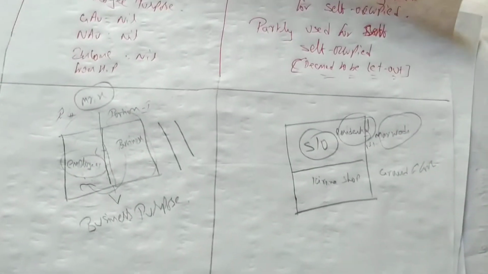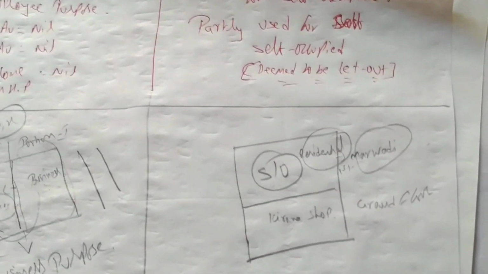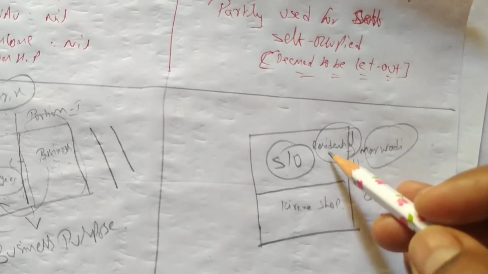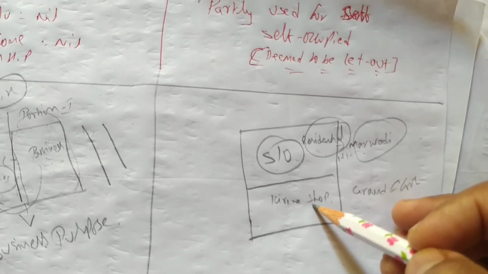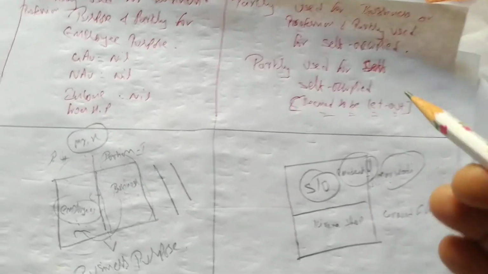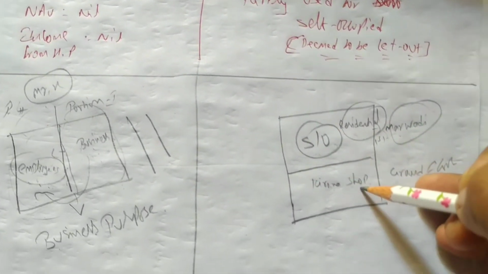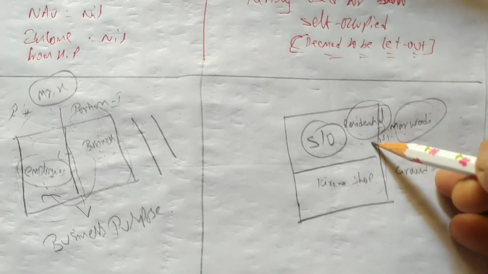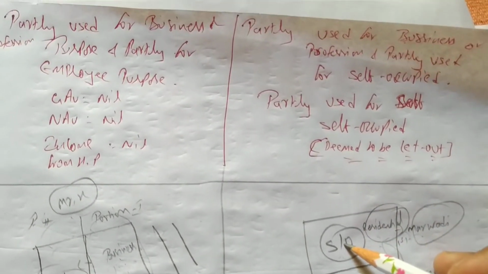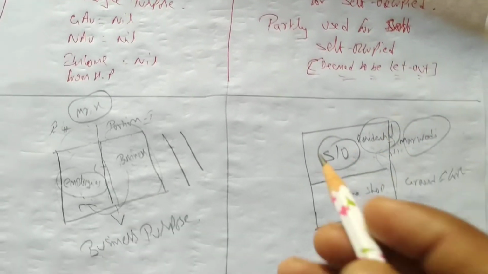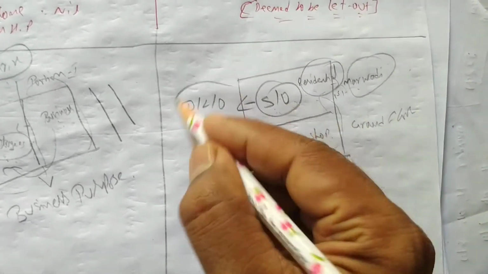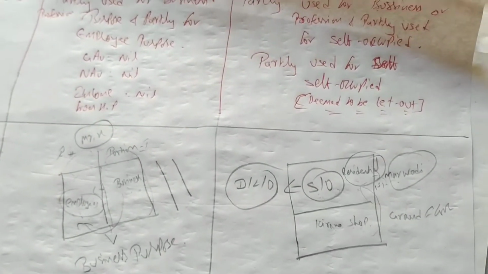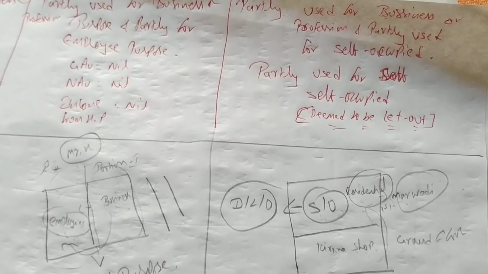Now try to understand here that the ground floor is used for the kirana shop and the first floor is used for self-occupied, meaning he is staying. So this Marwadi is staying on the first floor and doing business on the ground floor. The government is saying that where he is doing business and in the same place he is using a portion for residential purpose, in that case it is deemed to be let out. So this will not be called self-occupied, this will be called deemed to be let out. In the previous video I explained the meaning of deemed to be let out.